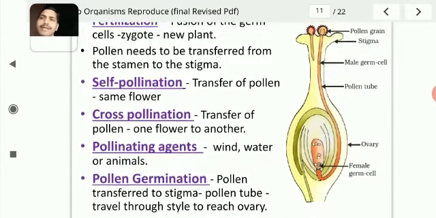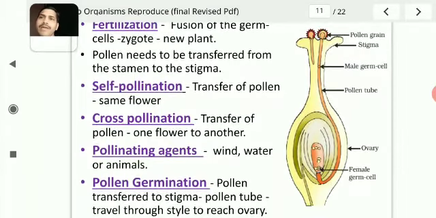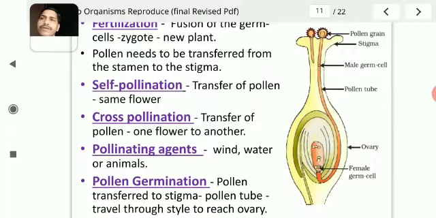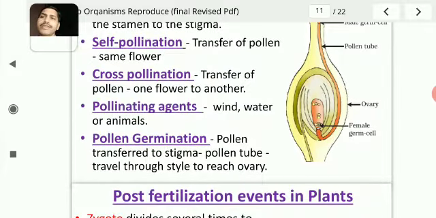So these are external agents that help in transferring the pollen grains from stamens to stigma. Transferring of the pollen grains from stamen to stigma. Now, as I had discussed, these external sources are known as pollinating agents, like wind, water or animals.